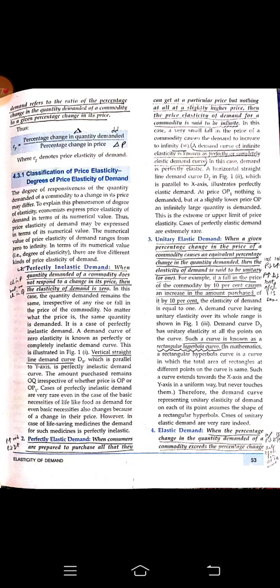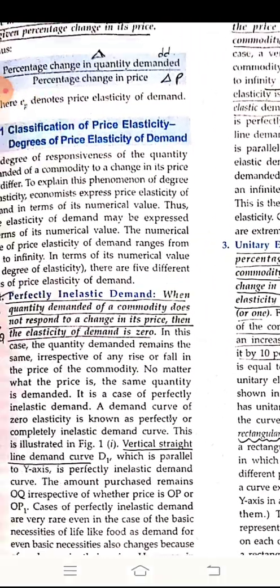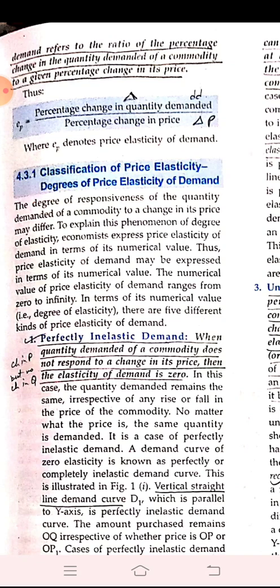So for price elasticity, you can see there is an equation given here. Price elasticity is equal to percentage change in quantity demanded, divided by percentage change in price. You can see I have drawn a triangle shape, that is called change, or often in economics we call it delta. Delta means change. Here dd means demanded, divided by percentage change in price, that is delta p.